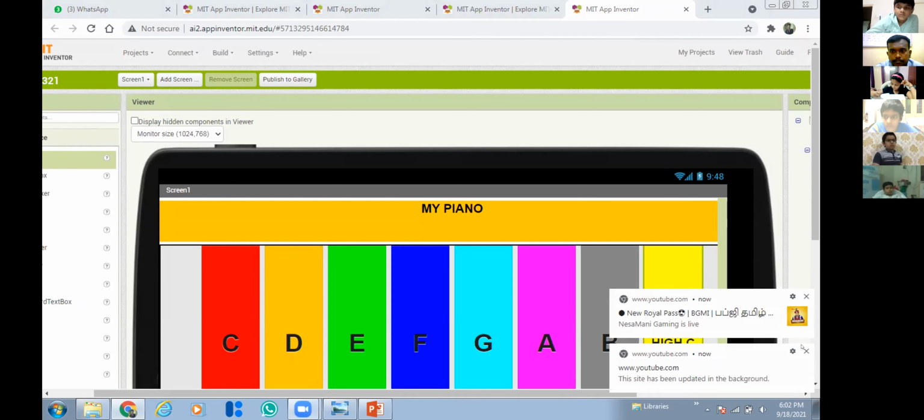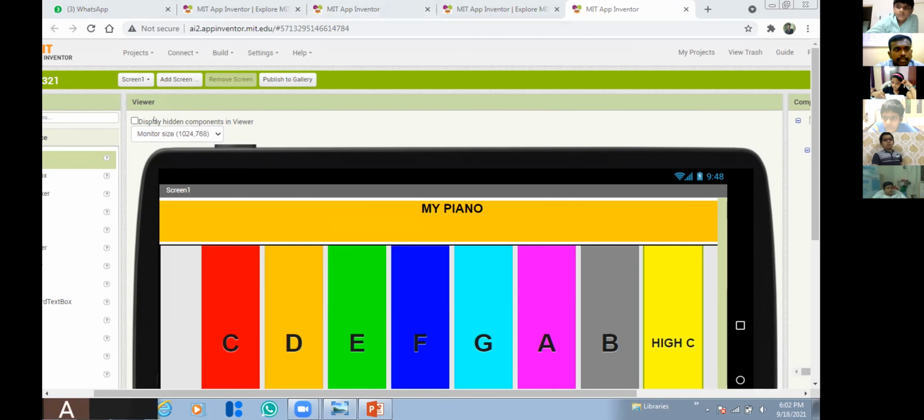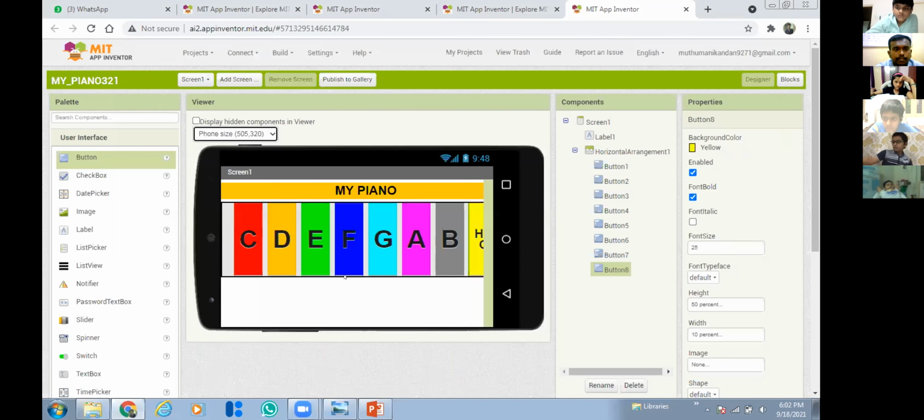Okay. So now the next step. So everyone noted down the points, right? Yes. So now anyone tell me, what is the next step? Is the design completed? We need to design using blocks. We need to add sounds, sir. We need to give the notes to respective keys. Yeah, good.